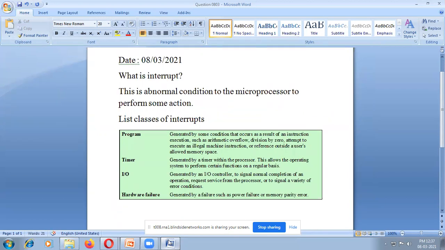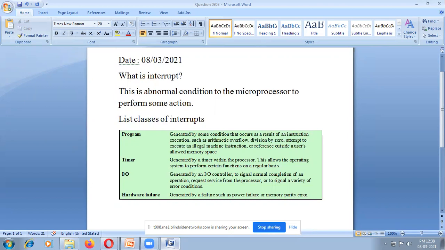Program interrupt: in any Java program, C++ program, Visual Basic program, any programming language you are developing, even an assembly language program, any arithmetic overflow, whether addition, multiplication, division or subtraction, is called arithmetic overflow.